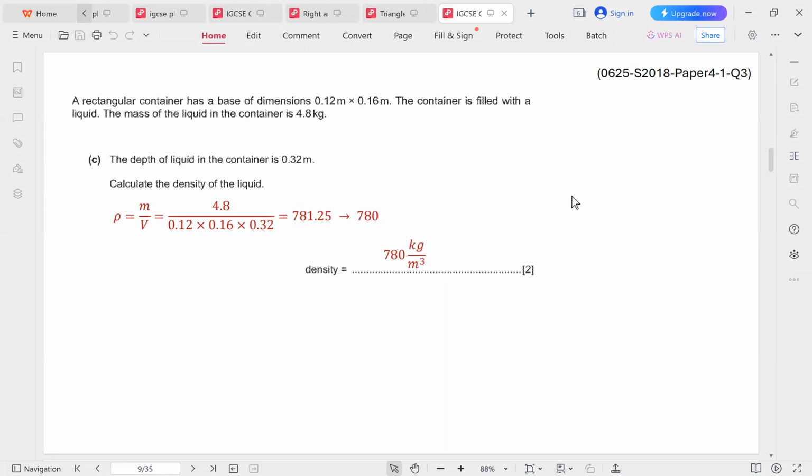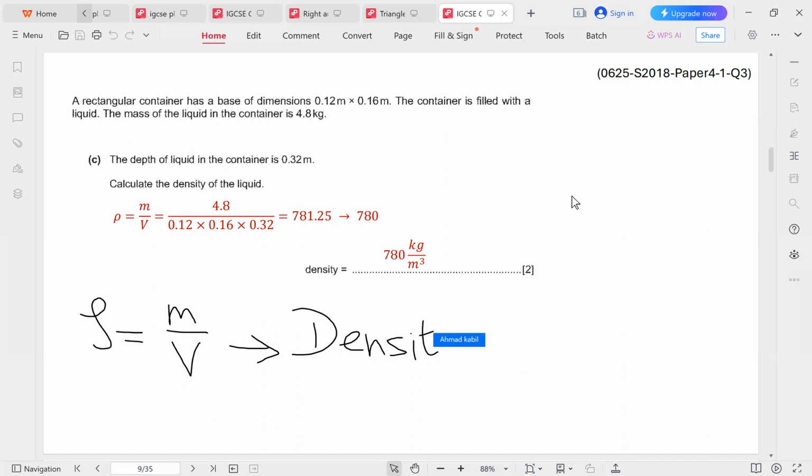So the rule for density is rho equals m over v. In words, that could be written as density equals mass divided by volume. So here we are not given the volume directly.